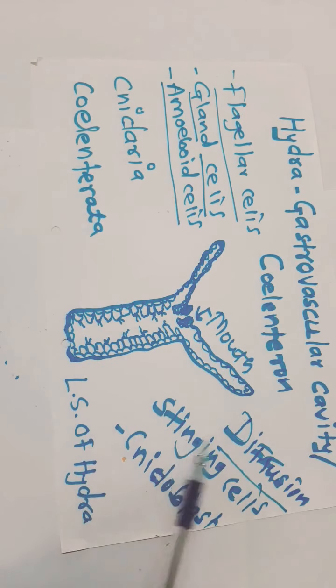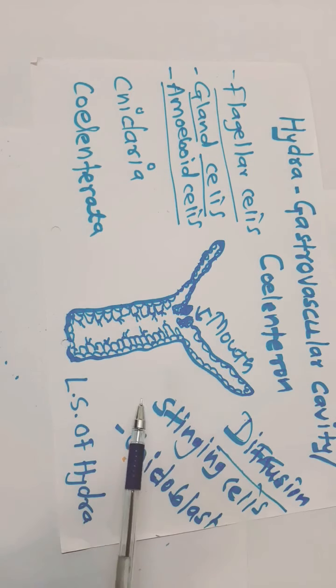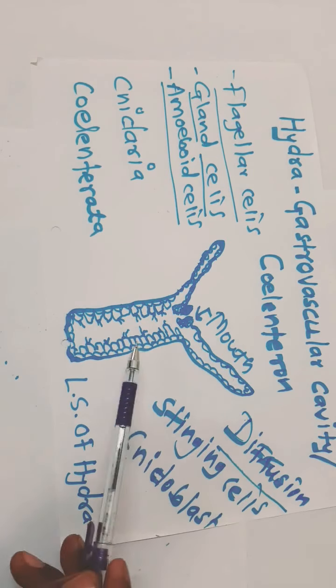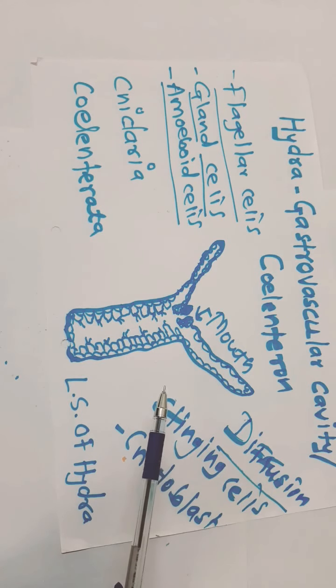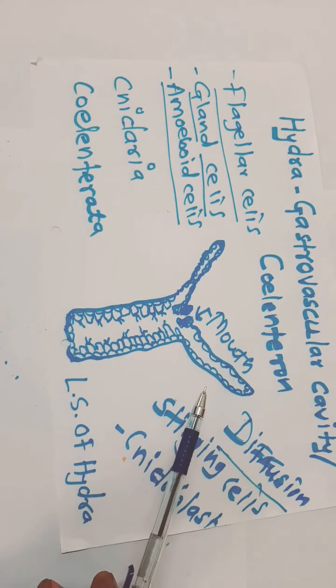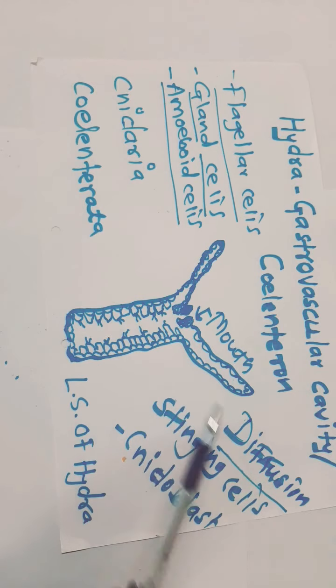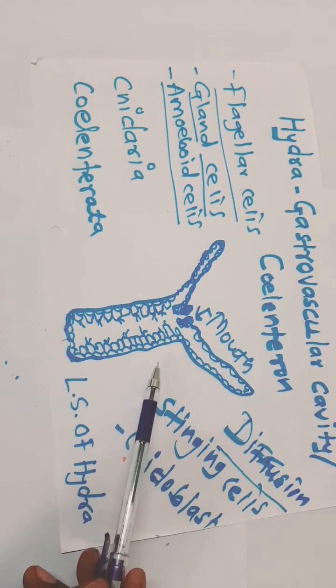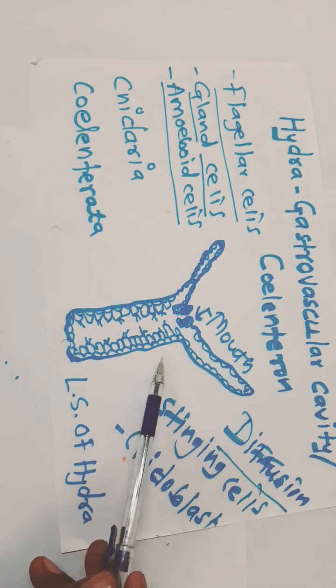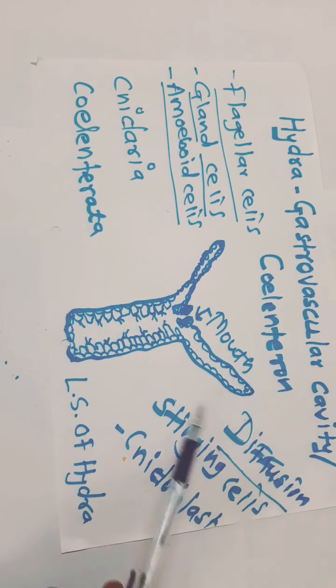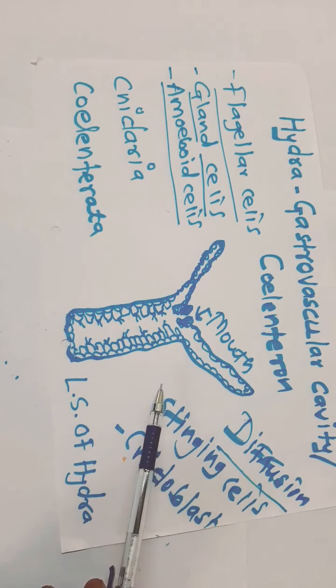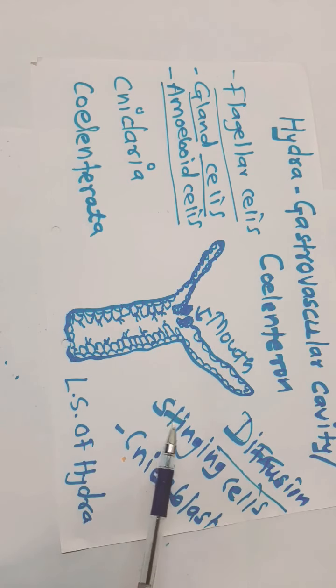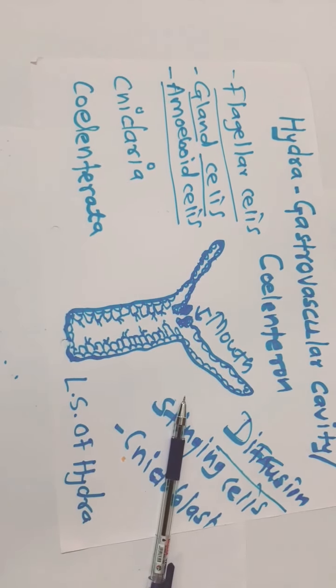Basically the food material consists of carbohydrates, which are a readily available source of energy. Carbohydrates are an easily available source of energy. Then come proteins. Proteins are generally used to prepare amino acids, and the amino acids are the building blocks of the body. And then comes fat. Fats are generally a reserve type of food material. Okay, so this is all about Hydra and the gastrovascular cavity. Thank you.